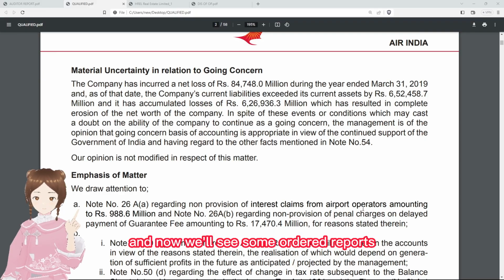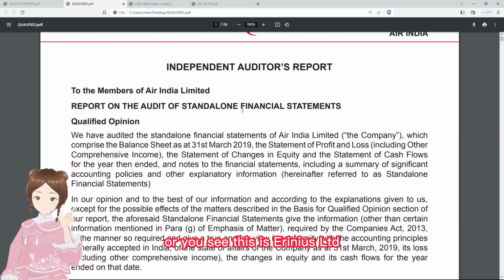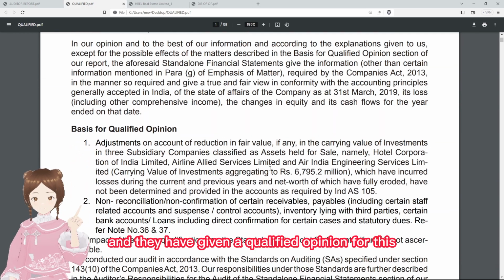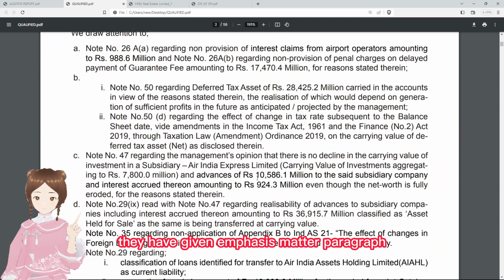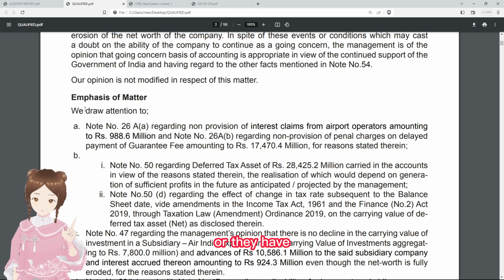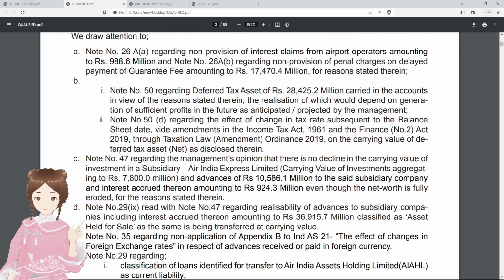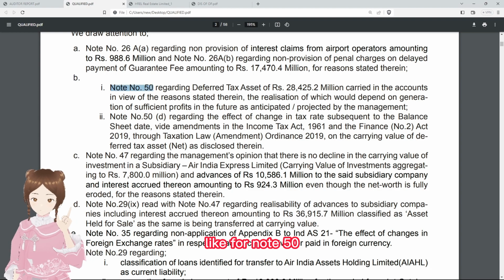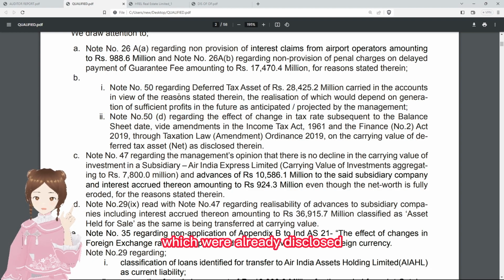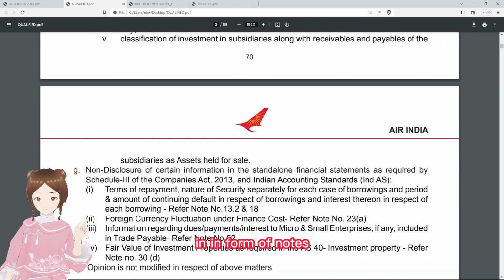And now we'll see some audit reports with regard to that. You see, this is Air India Limited, and they have given a qualified opinion. For this, they have given an emphasis of matter paragraph. See how the paragraph starts: to draw attention to some matters that were already discussed, like note 50 and note 26, which were already disclosed in the financial statements, right, in the form of notes.